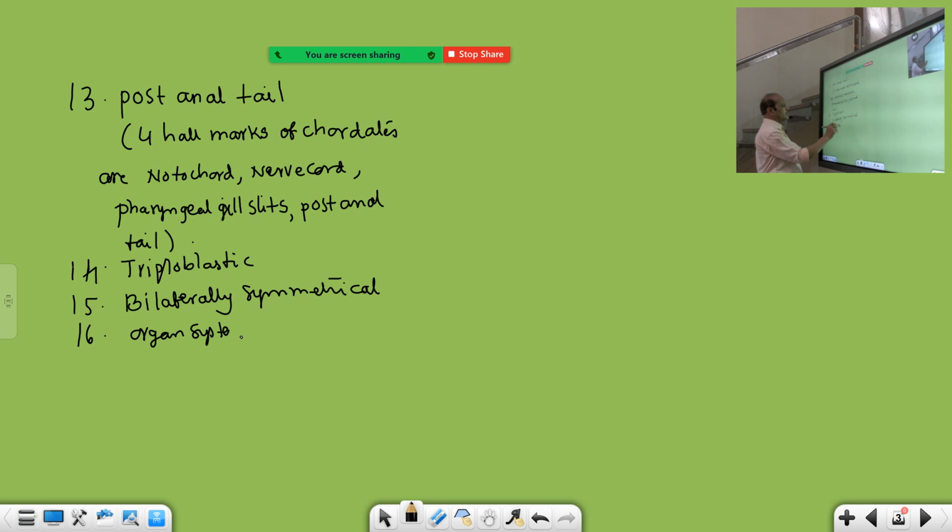There are 4 points, which we have repeated a number of times. Those 4 are the diagnostic features, and these 4 are the common characters of nematoda to chordata.